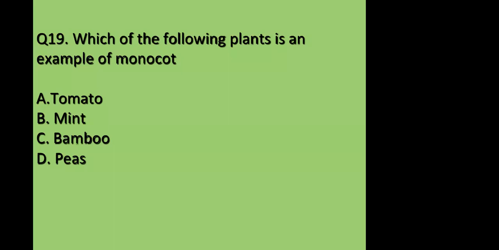Okay, there are some differences between monocots and dicots. Monocots have parallel venation. They show a fibrous root system. There is one cotyledon, whereas in the dicots we see reticulate venation. They show the taproot system and they have two cotyledons in the seeds. So mint is not monocot, it is dicot. So the answer is C, right? Answer is C, bamboo. Okay. Now let's proceed towards the next question.